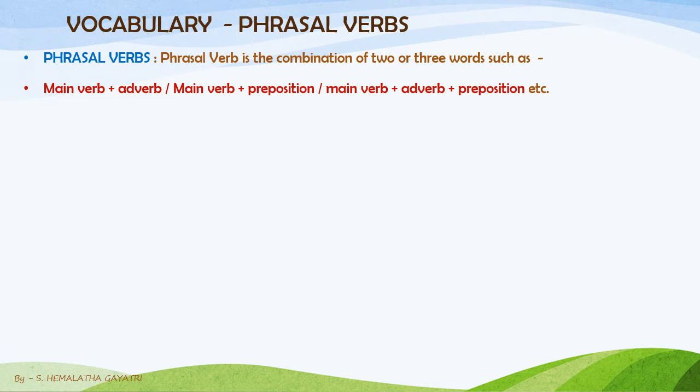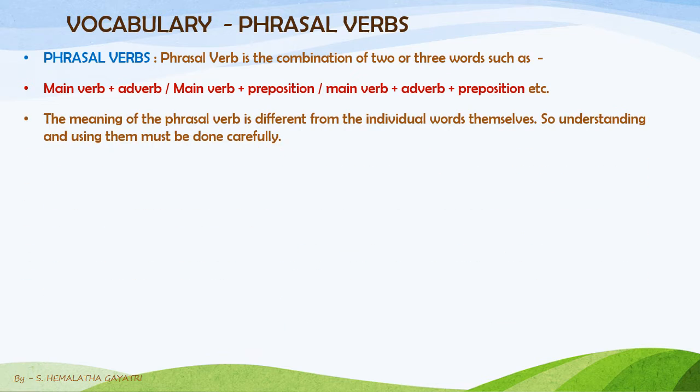Children, there is nothing to get confused about, and we can learn a lot about it when we are dealing with the examples. The meaning of phrasal verbs is different from the individual words themselves. So you have to understand the meaning of a phrasal verb when it is read together along with the words. When you are individually understanding the words, the meaning is different, and when it is a phrasal verb, the meaning is different. So learn them as it is given.